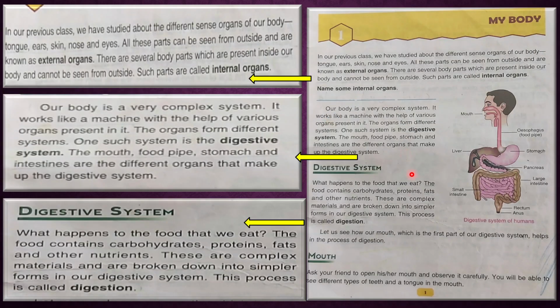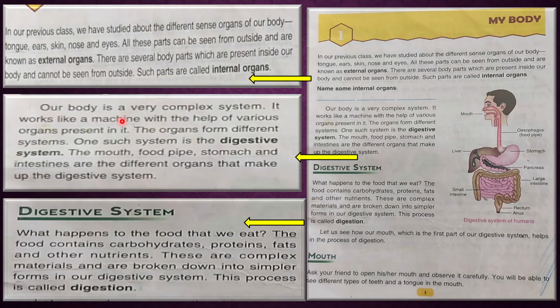So this is your page number 1. The lesson name is My Body. In the first paragraph we have learned about the types of organs, external organs and internal organs. All parts that can be seen from outside are known as external organs, and all of you know. And those body parts which are present inside our body and cannot be seen from outside are called internal organs. Okay, is that clear? So give two examples of internal and external organs, and then come to the next point.